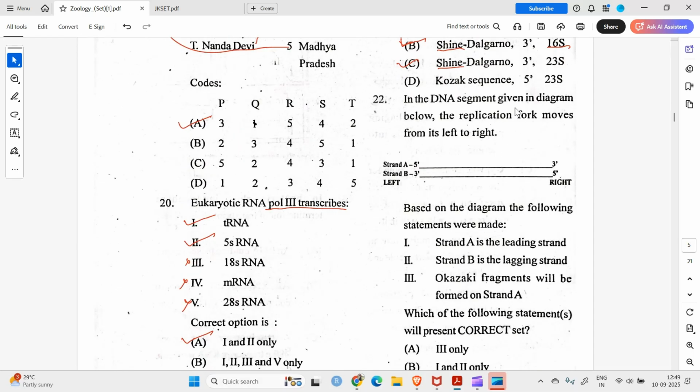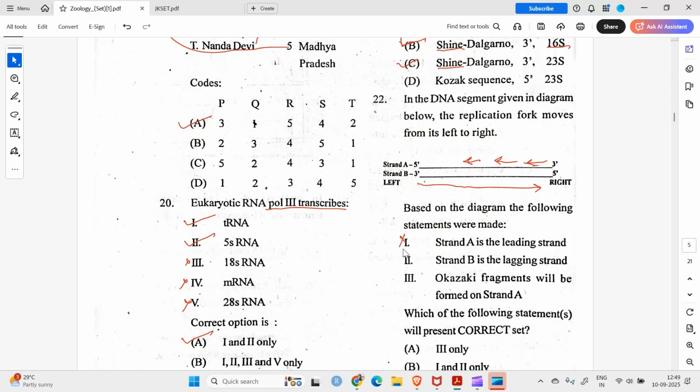Question number 22. In the DNA segment given in the diagram below, the replication fork moves from left to right. These are the two strands. The replication fork goes from here to here. Based on the diagram, the following statements were made. Strand A is the leading strand. No, because the replication fork goes from here to here, and its synthesis will be from this end to this end in patches. So this is not a leading strand.